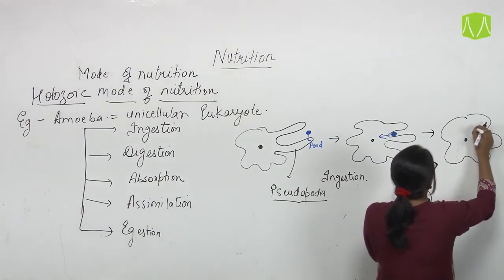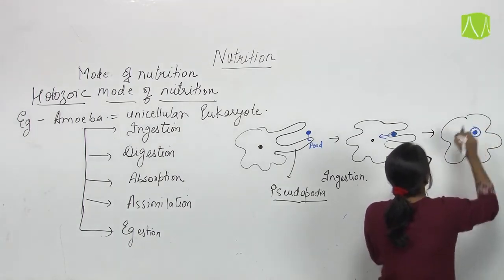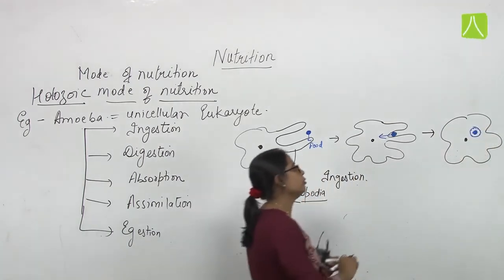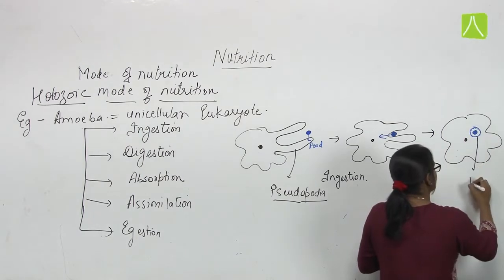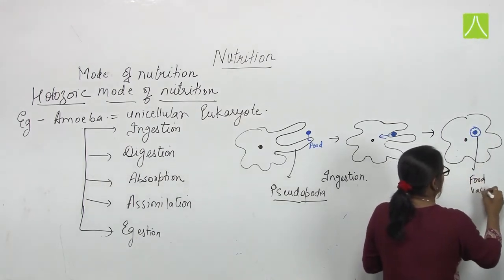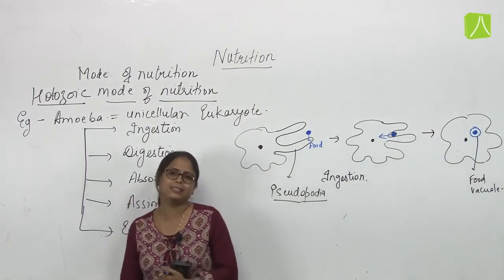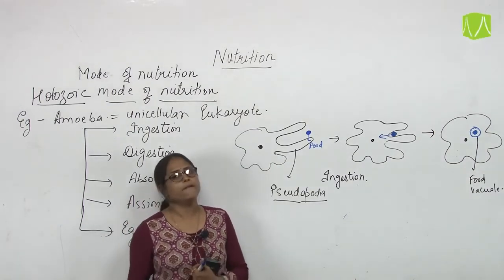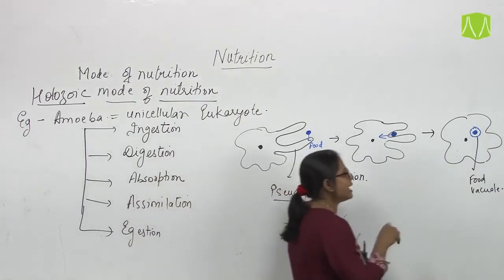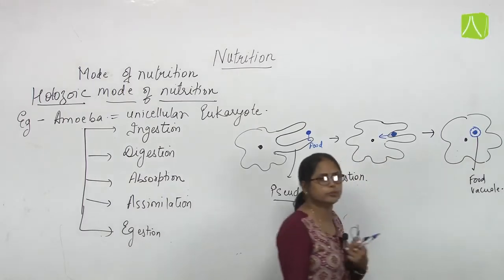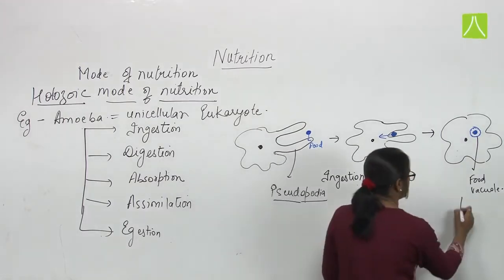This food comes inside a vacuole that is known as a food vacuole. This food vacuole forms inside the amoeba. Now the food vacuole is a type of lysosome, where the hydrolytic or digestive enzymes are going to digest this food inside the vacuole only.